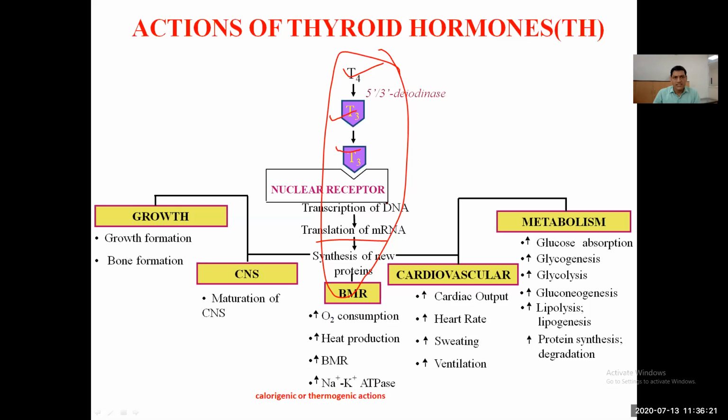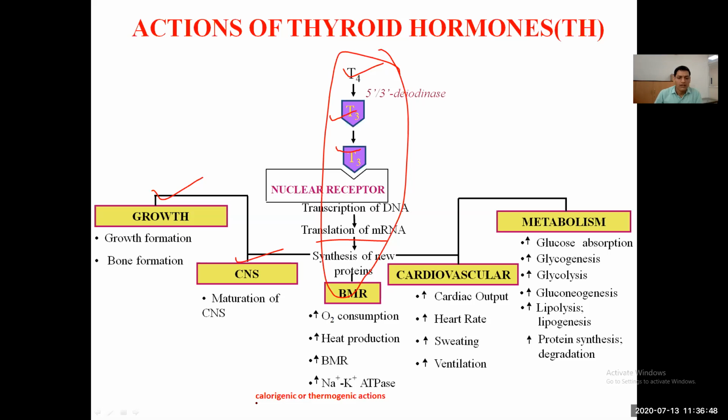And what are the different functions, actions of the thyroid hormone? One is growth. It acts on growth, producing growth and bone formation. It also has a function on the CNS, causing the maturation of the CNS. Its main action is on the BMR, basal metabolic rate: it increases oxygen consumption, heat production, BMR, and sodium potassium activity.